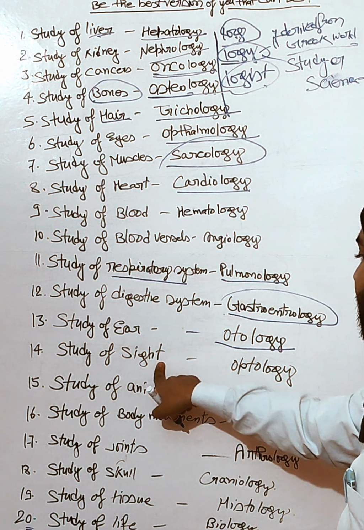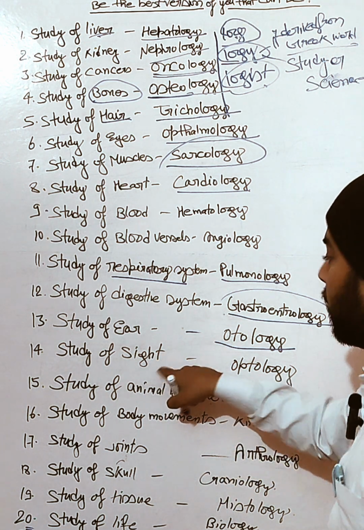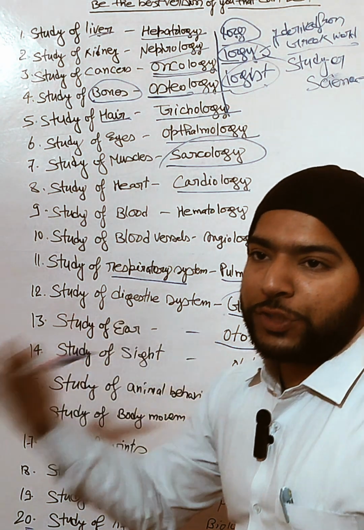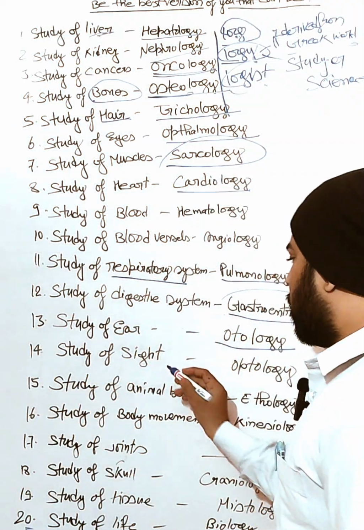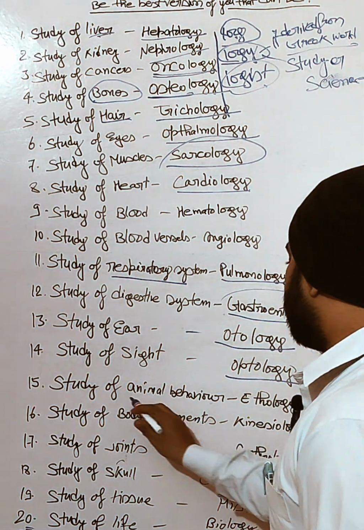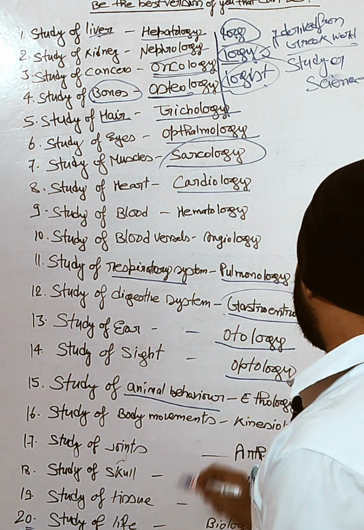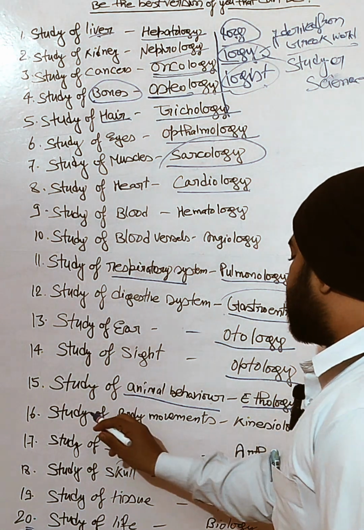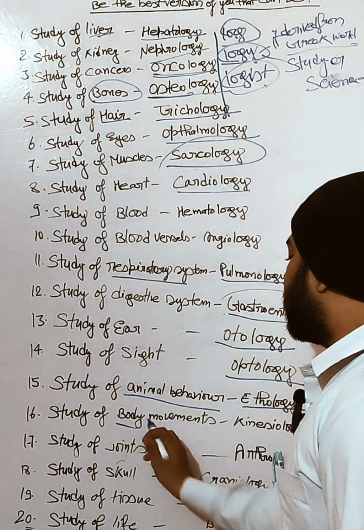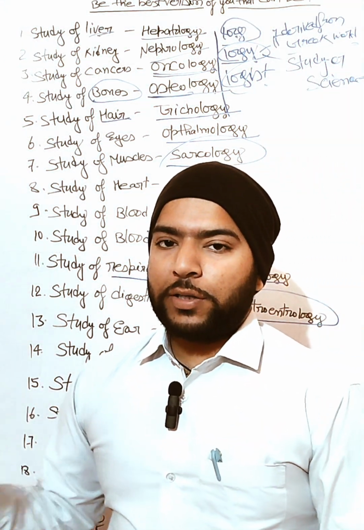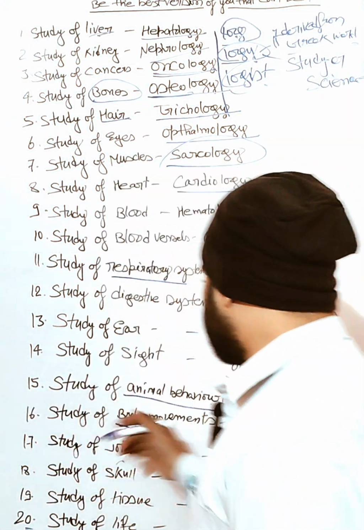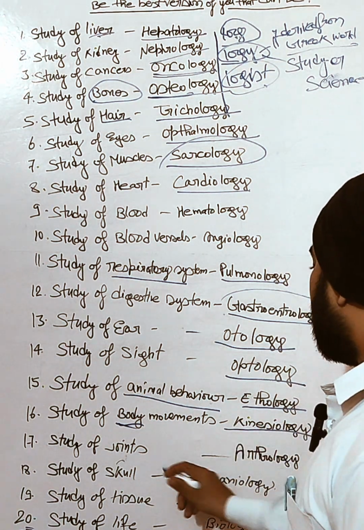And the study of sight. Sight is the ability to see things, visibility. So this is ophthalmology. The study of animal behavior is ethology, and the study of body movement, like when I am moving my body, is called kinesiology.